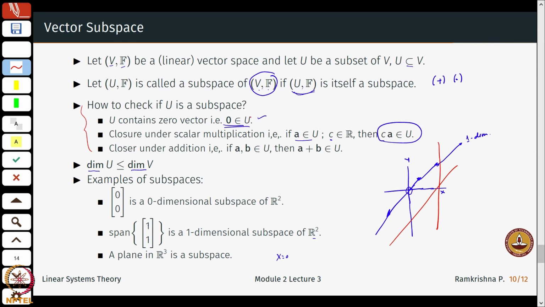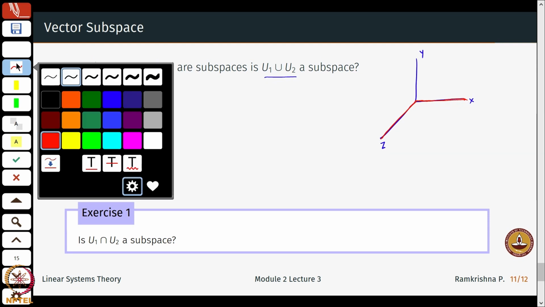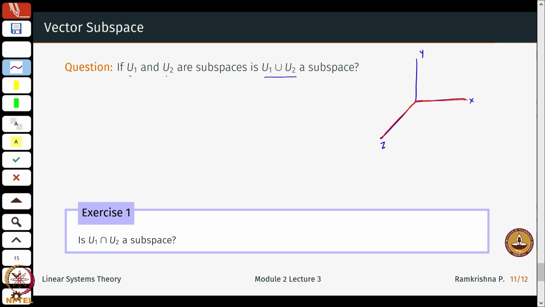It has the 0 vector. Is it closed under addition? Let us quickly check that. Let me use a different color. If I take a vector here and a vector here, well, the sum is somewhere here, right?